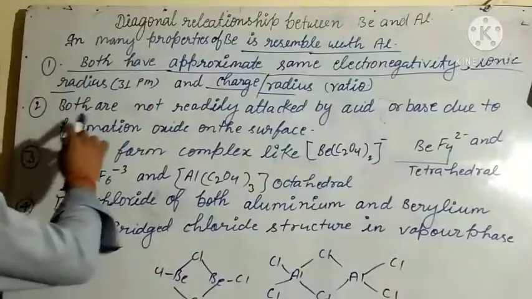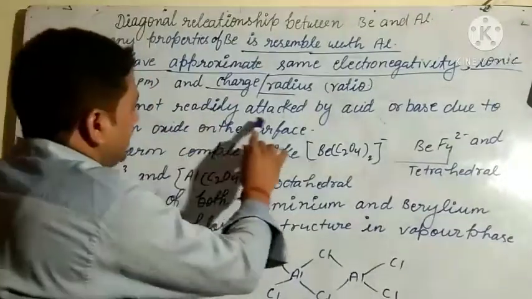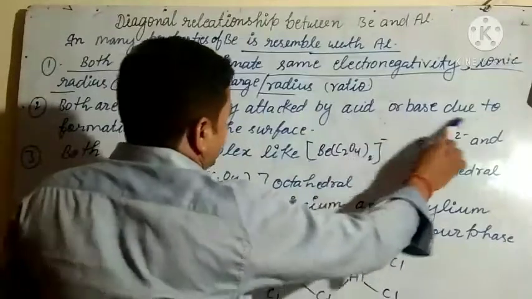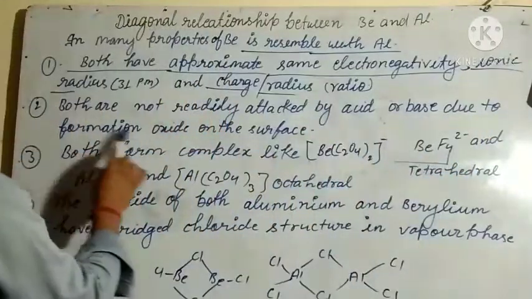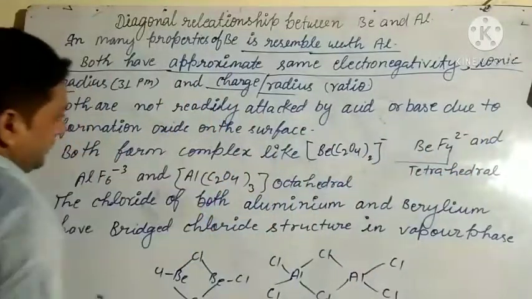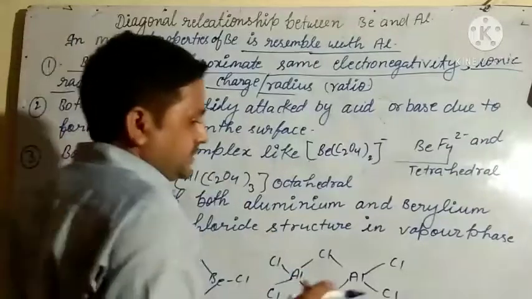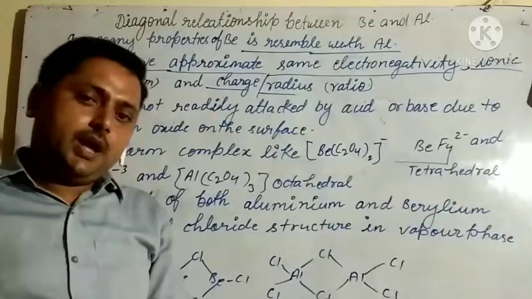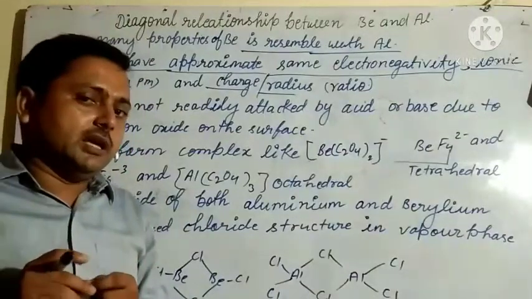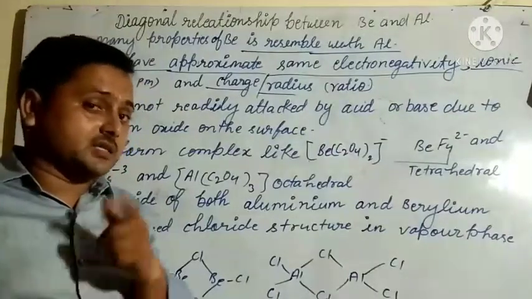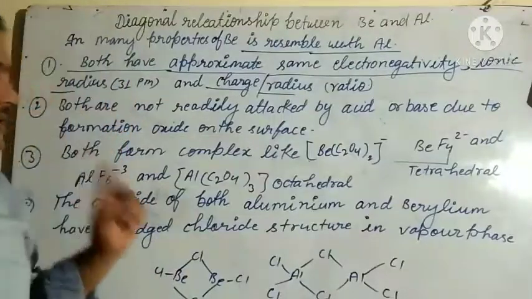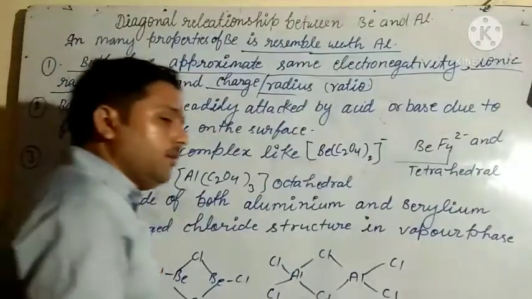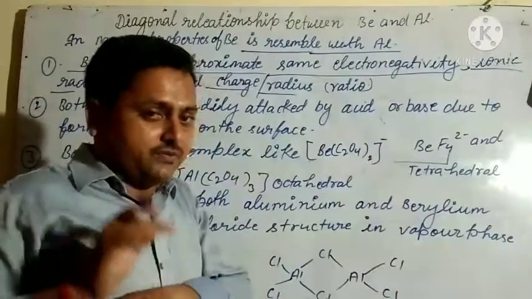Both are not readily attacked by acid or base due to formation of oxide on the surface. On their surface they react with oxygen and form oxide. So they do not readily react, meaning quickly react, with acid and base due to formation of oxide on the surface.